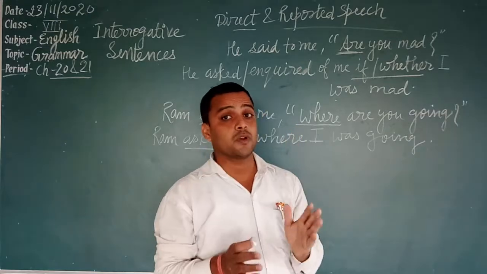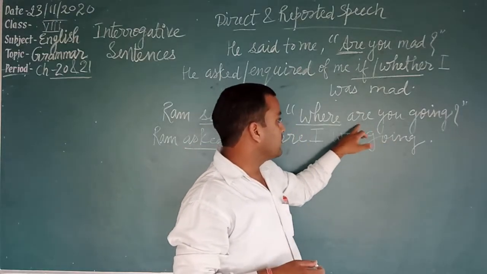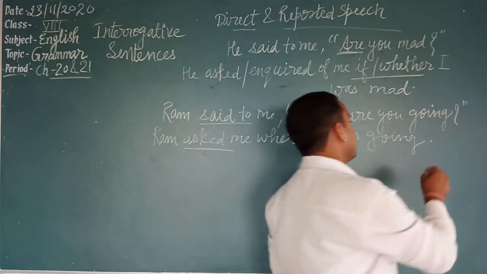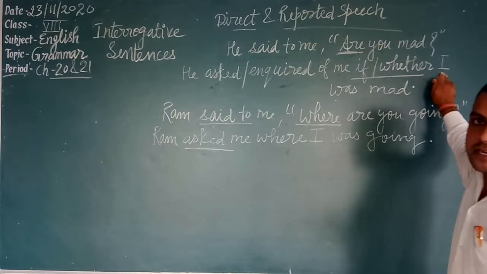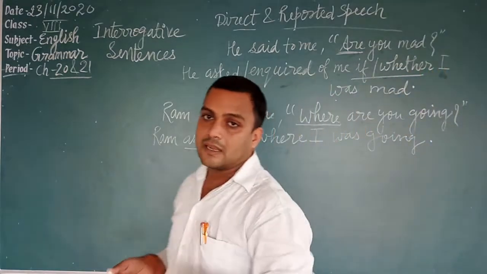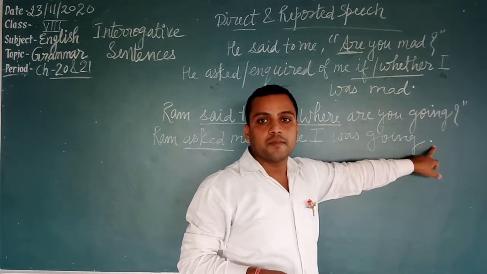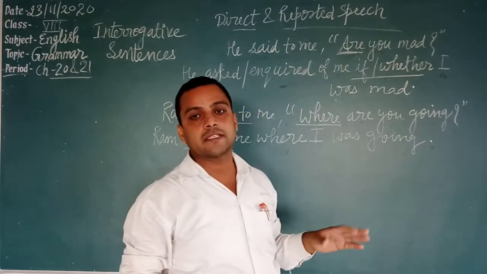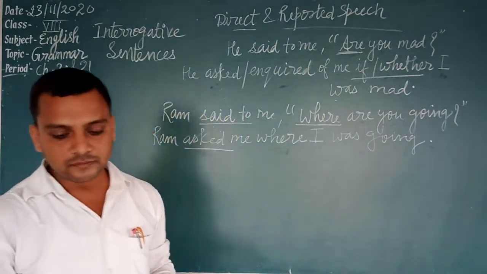And we will change "you are going": you, according to me, will be I was. Present continuous changes into past continuous. I was going. And one thing more, students: we use a full stop at last. When we change the interrogative sentence into indirect speech, at last we will use a full stop, because we have changed the interrogative sentence into its assertive form. Okay?